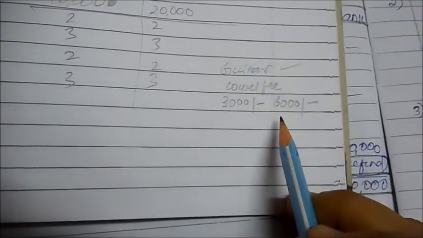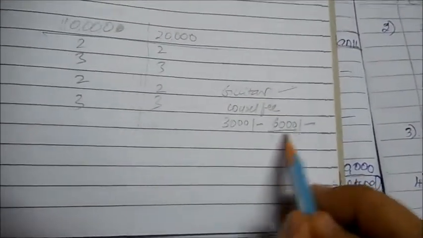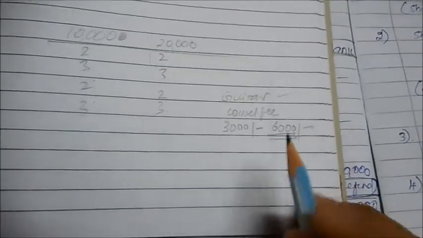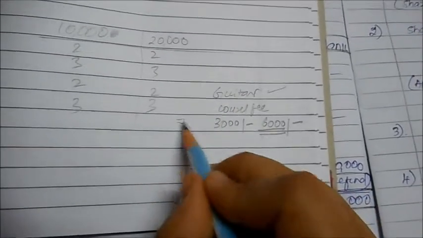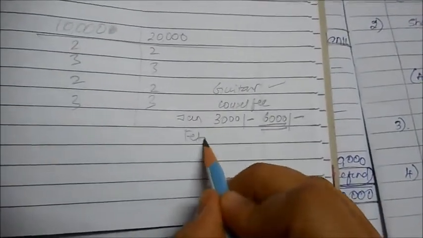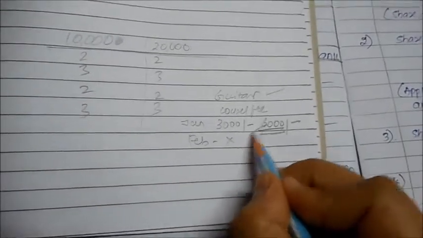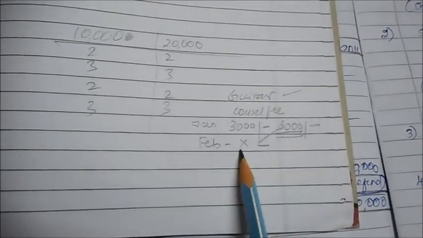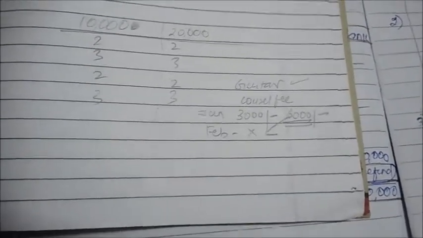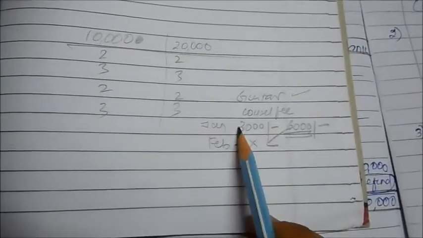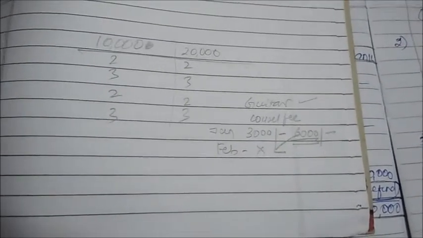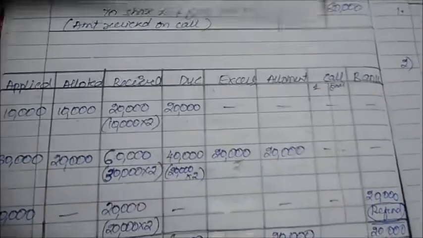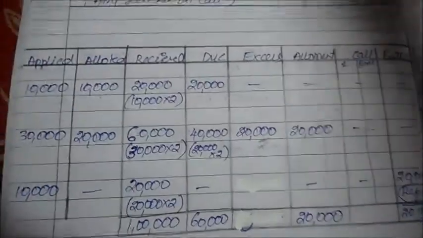Now what will the particular organization do? They will say, okay fine, we are not going to refund this money. Rather, next month, this is for January, imagine, for February, don't pay the money. This money I will allot. Anyway, next month you will have to make the payment, so I will set off the payment here. This happens in many cases. If you pay extra, they'll say next month you don't pay, we will settle it here only. So there is no harm in this. It is completely okay.